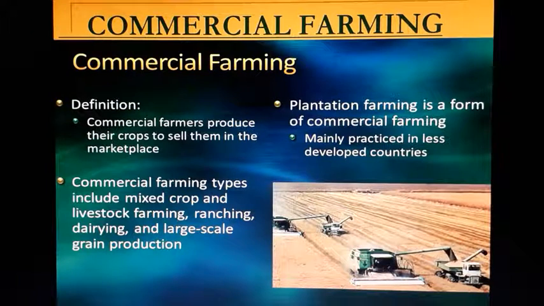We are coming to commercial farming now. Commercial farmers produce their crops to sell them in the marketplace. Commercial farming includes mixed crops, livestock farming, ranching, and dairy farming. Large scale grain production is needed here. Plantation farming is also commercial farming, basically practiced in less developed countries.